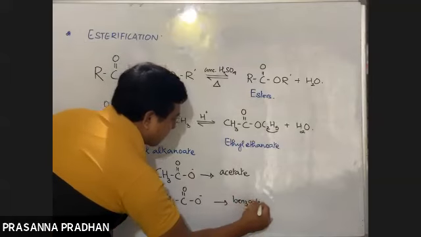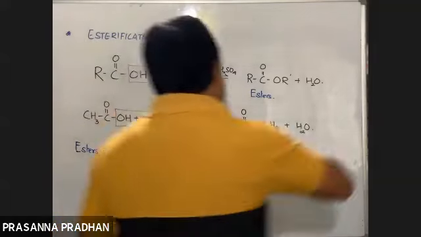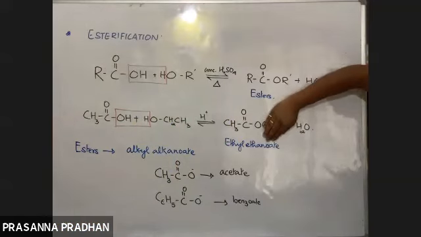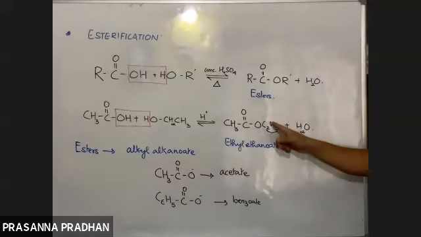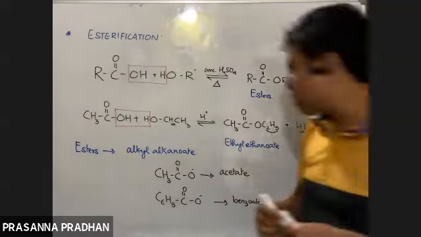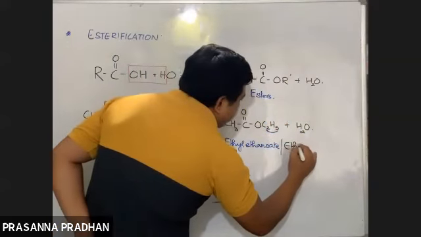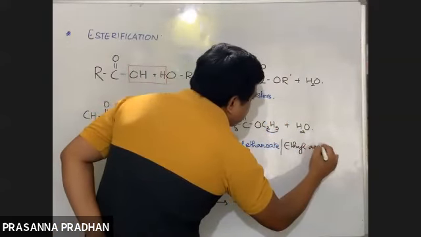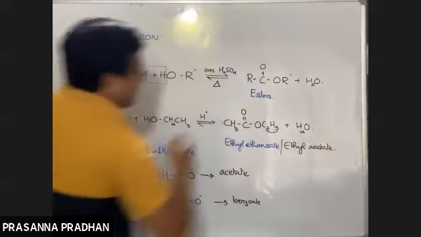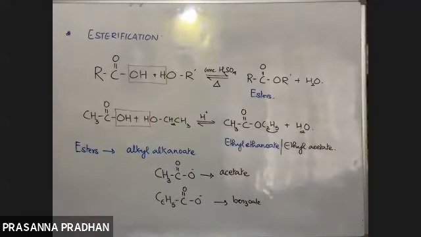Do you have an acetate part out here? Can you see an acetate part? CH3CO. Yes. To this acetate part, which alkyl group is attached? Ethyl. So the common name is also ethyl acetate.